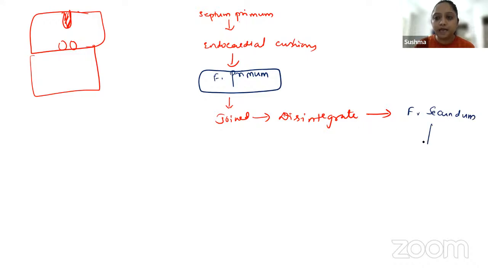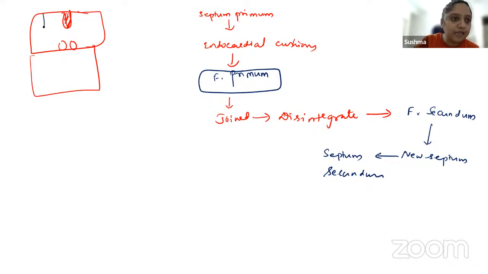After the foramen secundum is formed, there is a new septum that is formed in the atria, which is called septum secundum. After the formation of the septum secundum, now I have something like this.